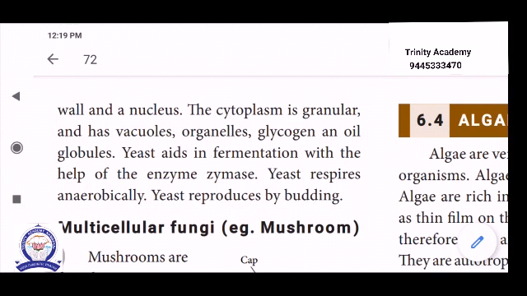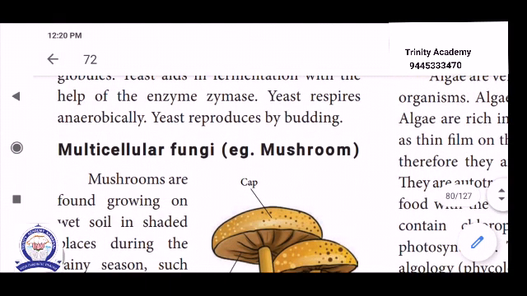Then yeast respire anaerobically. Yeast reproduce by budding, which is one of the asexual methods of reproduction. So fermentation takes place in anaerobic respiration, not in aerobic. Yeast are reproduced by the budding method. Budding is also one of the asexual types of method. Anaerobic respiration takes place, and asexual reproduction also takes place.